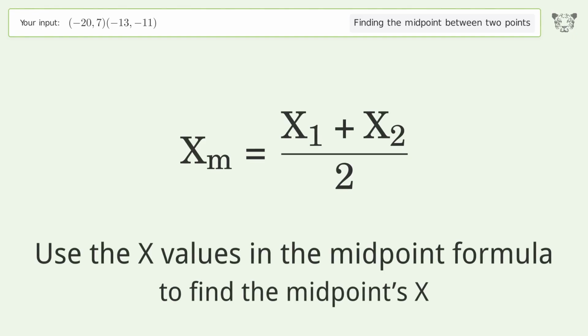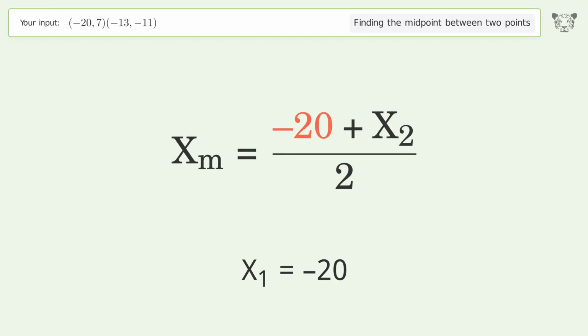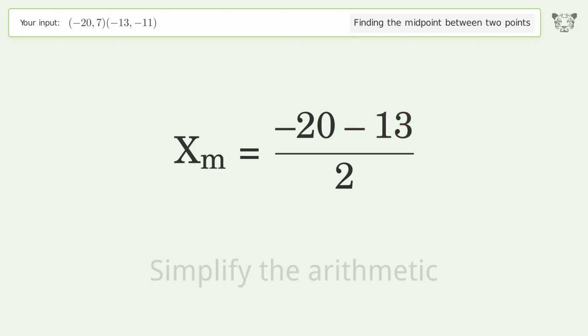Use the x values in the midpoint formula to find the midpoints x. x1 equals -20. x2 equals -13. Simplify the arithmetic.